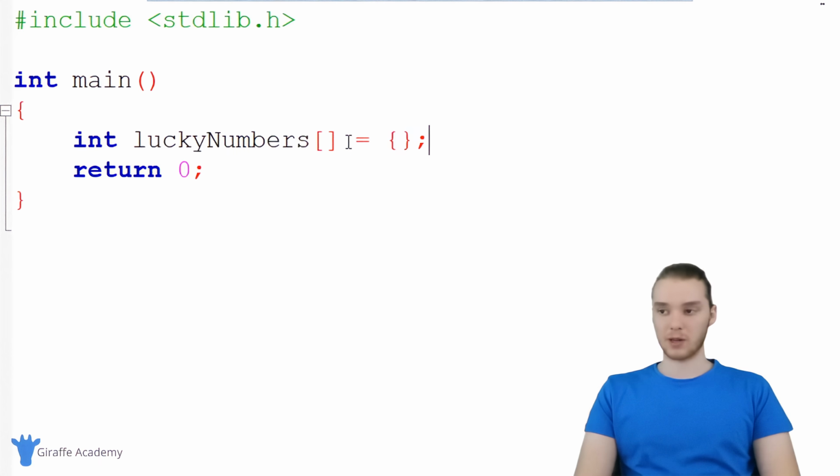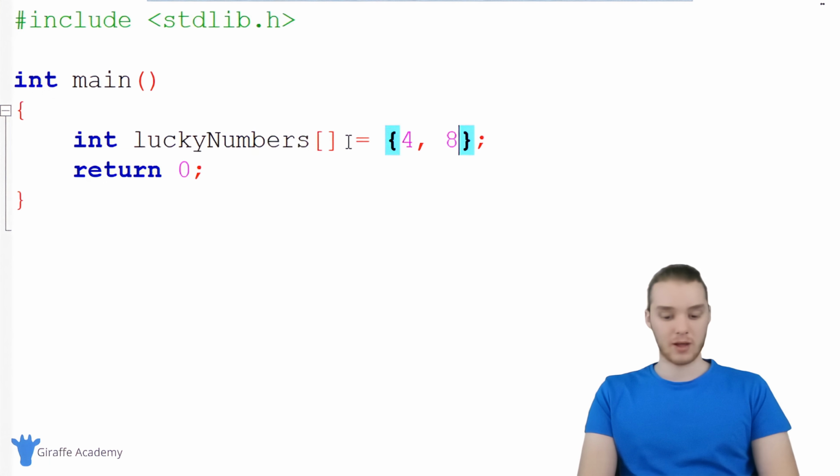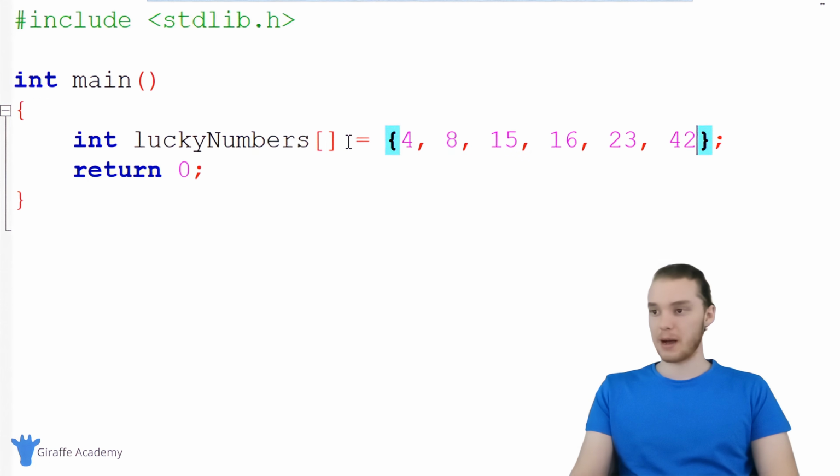Inside of this open and closed curly bracket, I can just start typing out some numbers that I want to put in this array. So we could type out 4, 8, 15, 16, 23, 42. Now, I could basically type out as many numbers as I wanted, and I could store them inside of this array. So over here, I typed out 6 numbers. I could type out 600 if I wanted. The only thing that's limiting me is how many I can actually put in here.